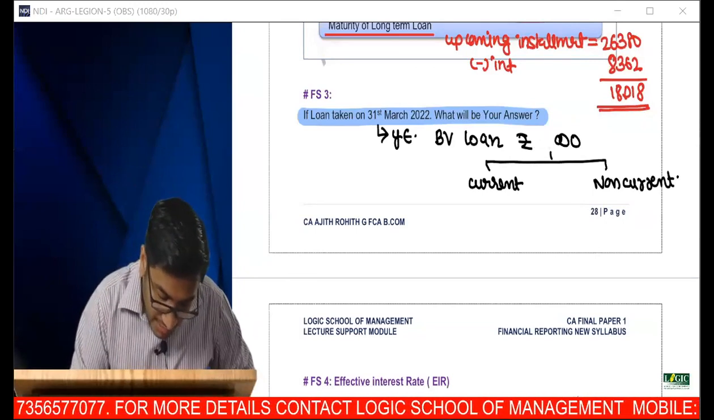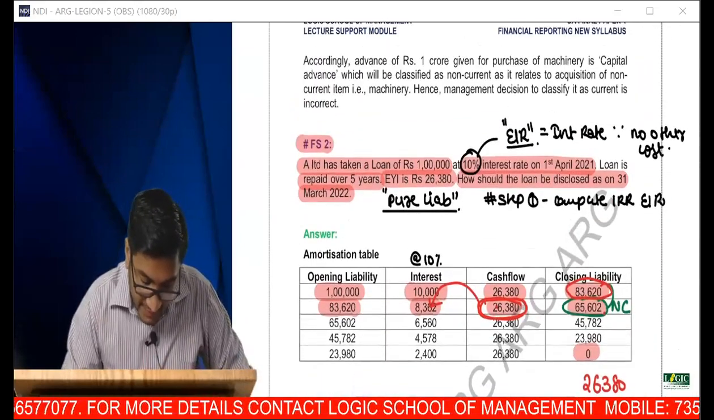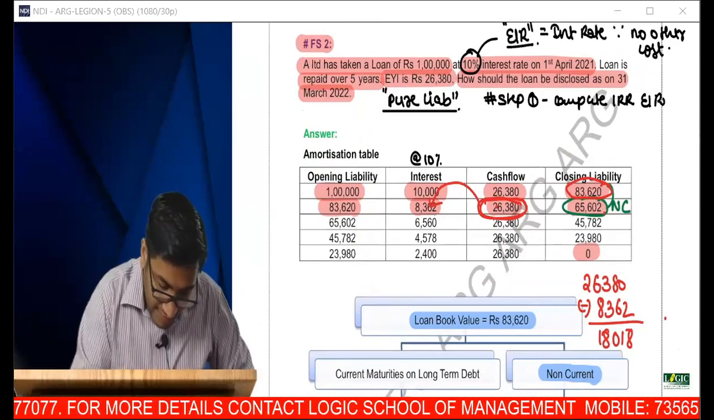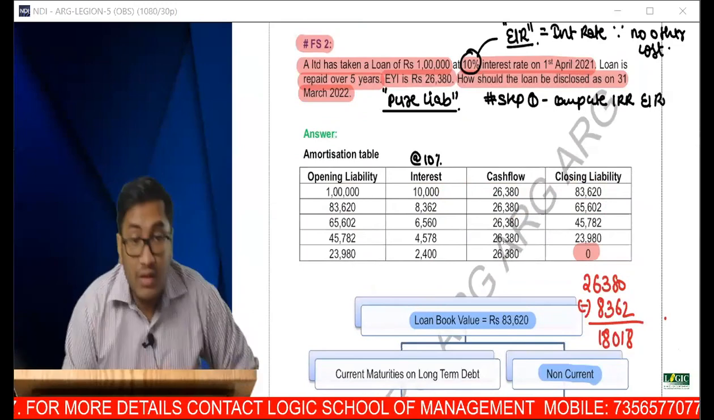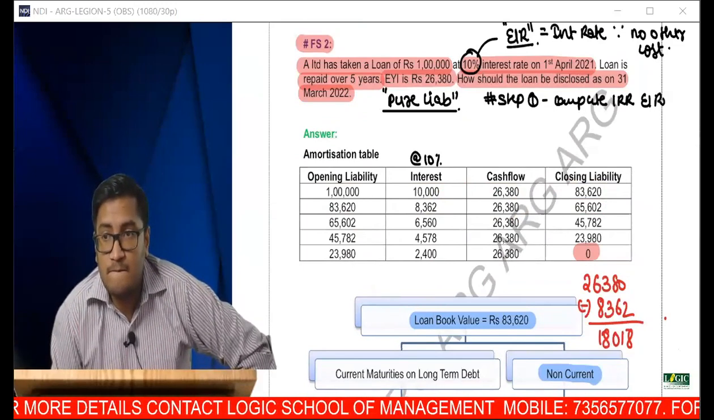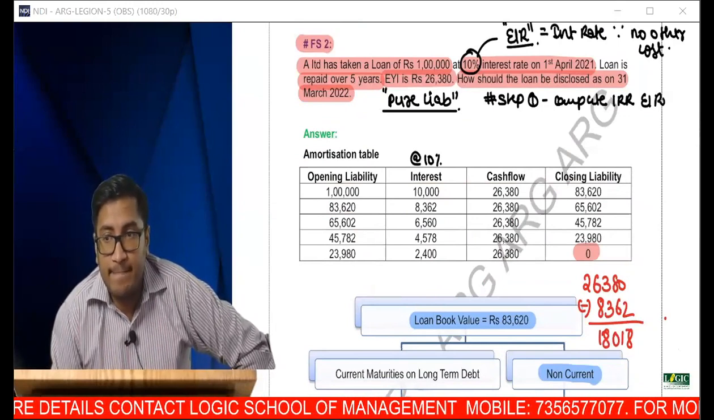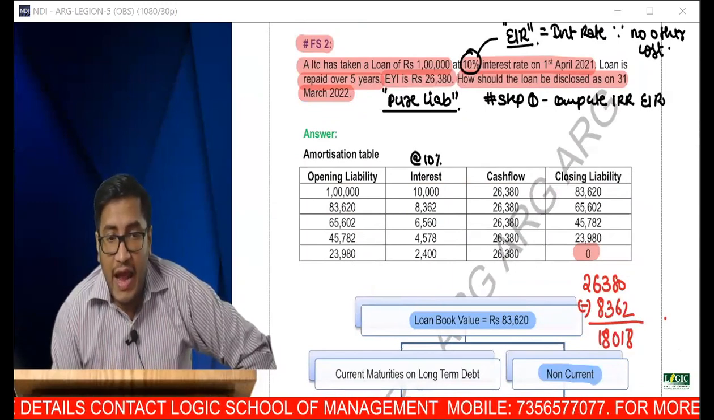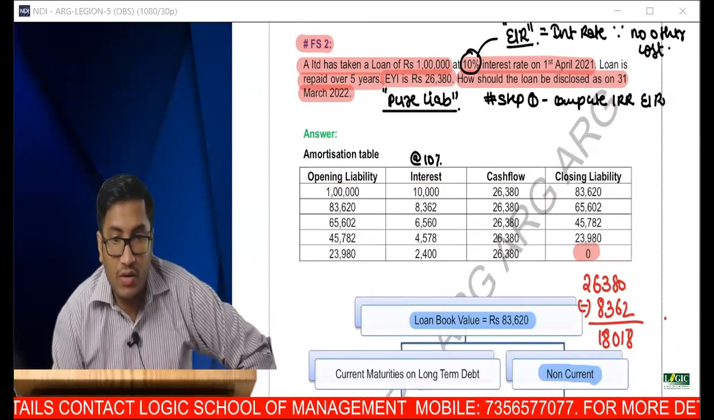Book value is 1 lakh. So how are you going to do it? I've kept the table for your reference. The loan amount is 1 lakh. So how much is current and how much is non-current? You have taken the loan at the fag end of the year, on 31st March only.